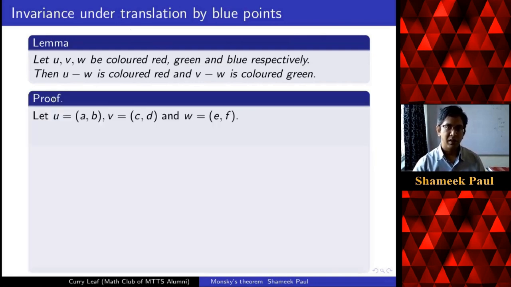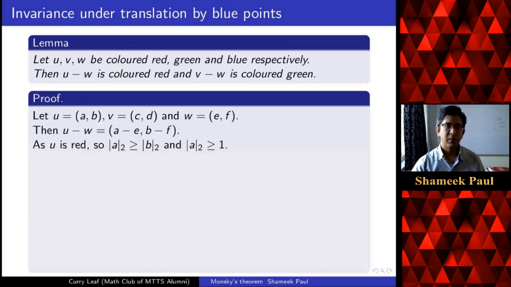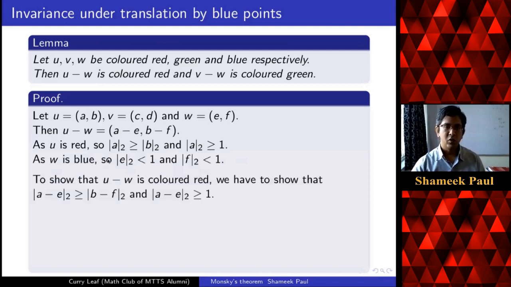If the points are A, B, C, D, and E, F, then U minus W is A minus E, B minus F. Now U is red, that means this property is true for the coordinates of U. And W is blue, that means the coordinates of W satisfy this property. To show that U minus W is red, we have to show that the coordinates of U minus W satisfy the property of being a red point. That means these two properties should be true.